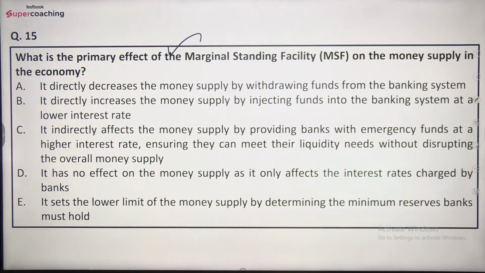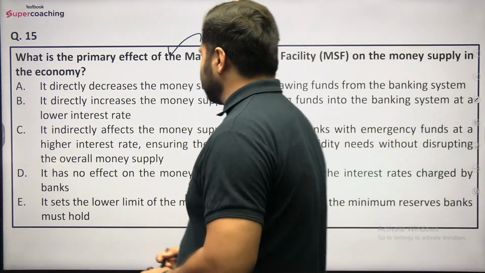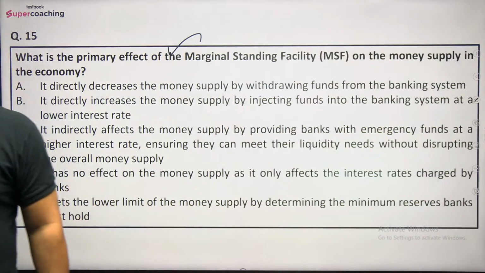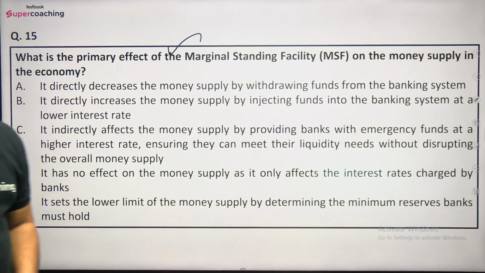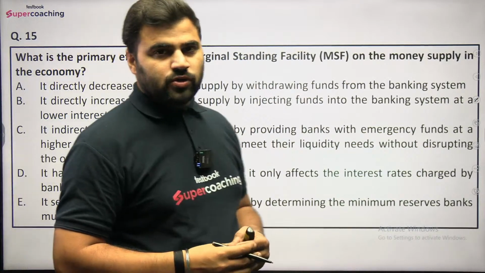It has no effect on the money supply as it only affects the interest rates charged by the banks. And it sets the lower limit of the money supply by determining the minimum reserve banks must hold. So what is the primary effect of MSF on the money supply in the economy, guys? बताइए. Do let me know, guys.